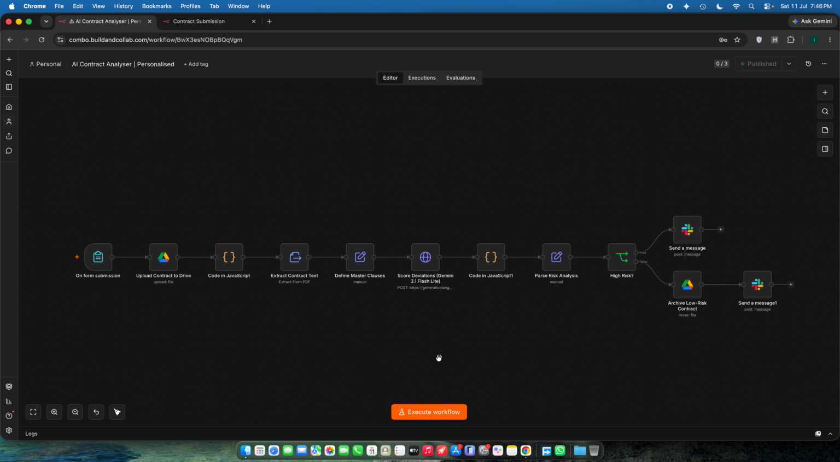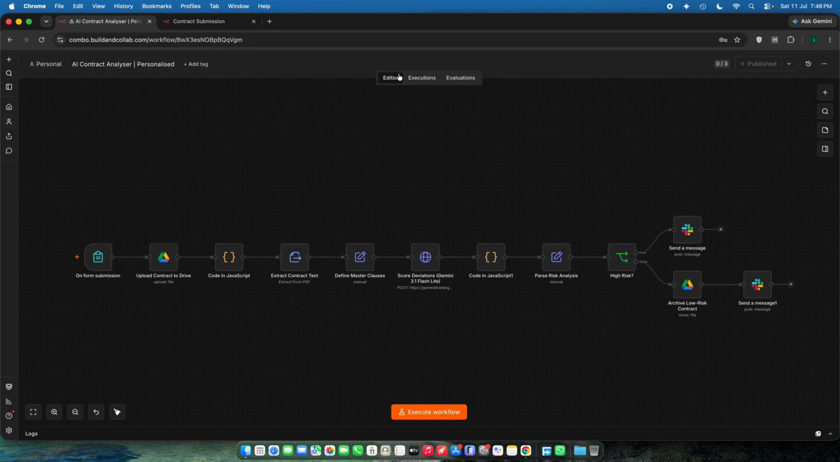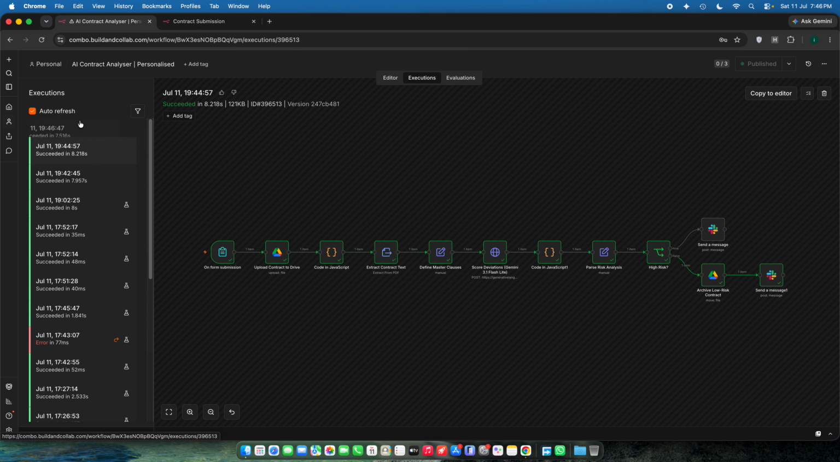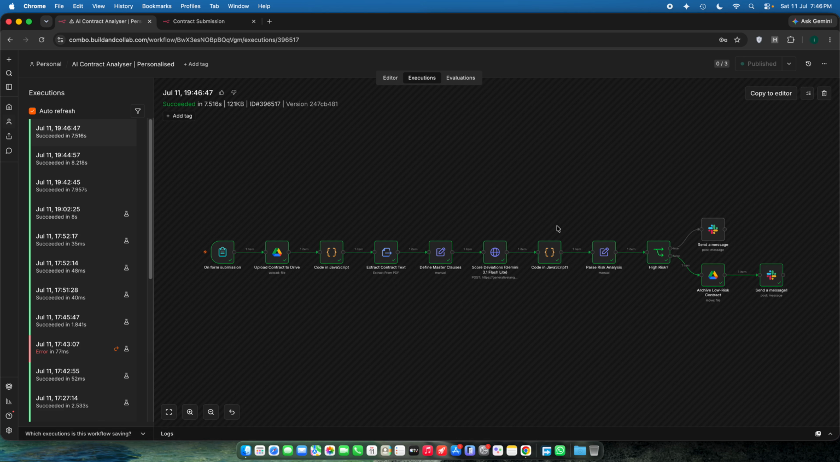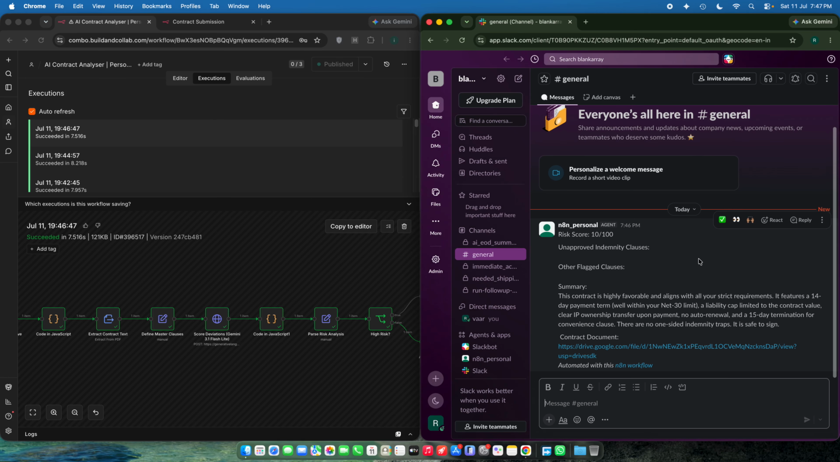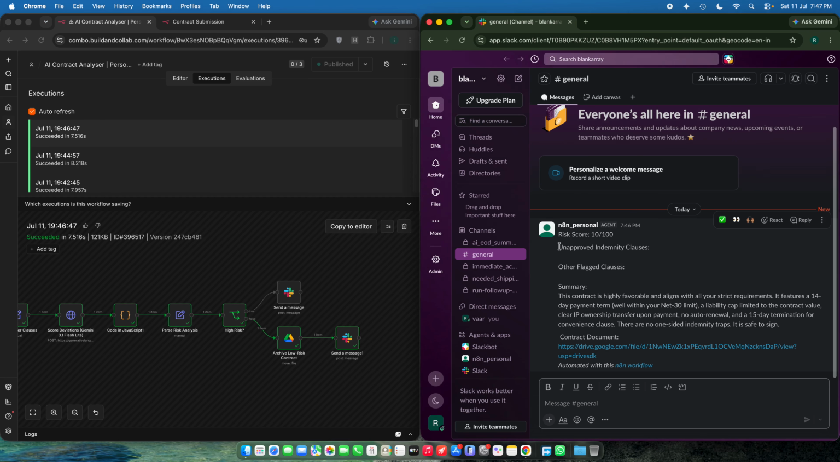Let us test the system live. So firstly, we have to upload the contract, and yeah, I simply submitted the contract, so it should trigger the workflow. Let us just wait for the newest execution. Okay, this was the new execution, and everything went well, and we also received a Slack message. Let us just see what exactly we received in Slack. So okay, this is the recent Slack message that this particular workflow sent us.